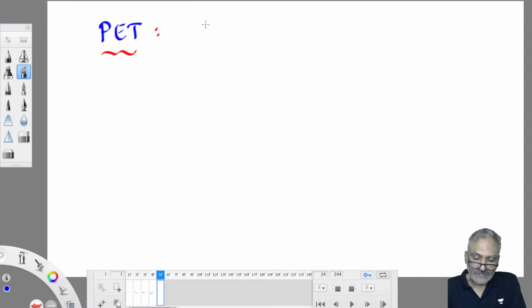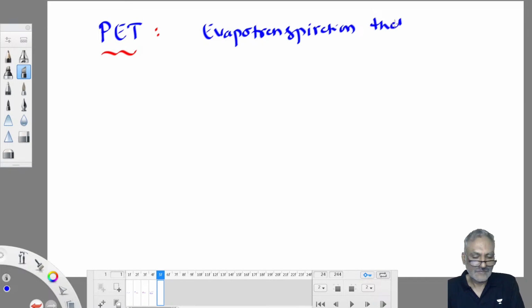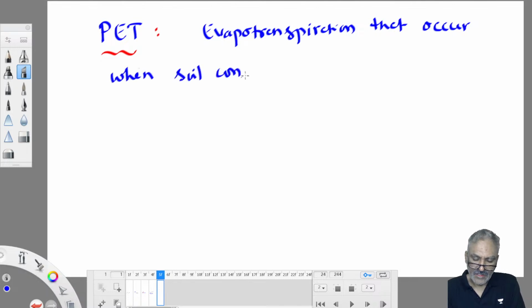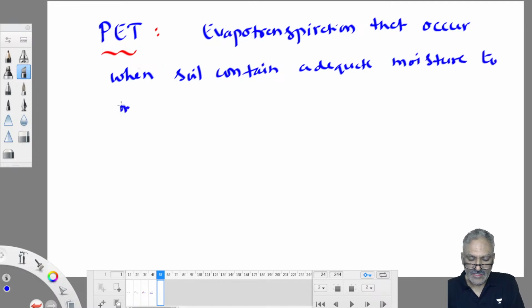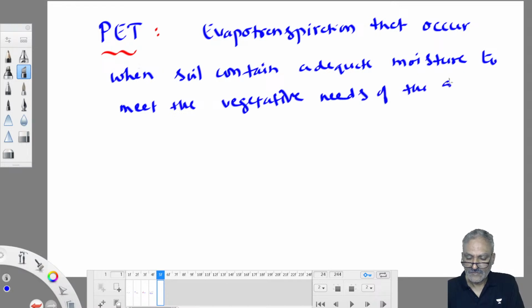So potential evapotranspiration is the evapotranspiration that occurs when soil contains adequate moisture to meet the vegetative needs of the ground, covered by full vegetation.